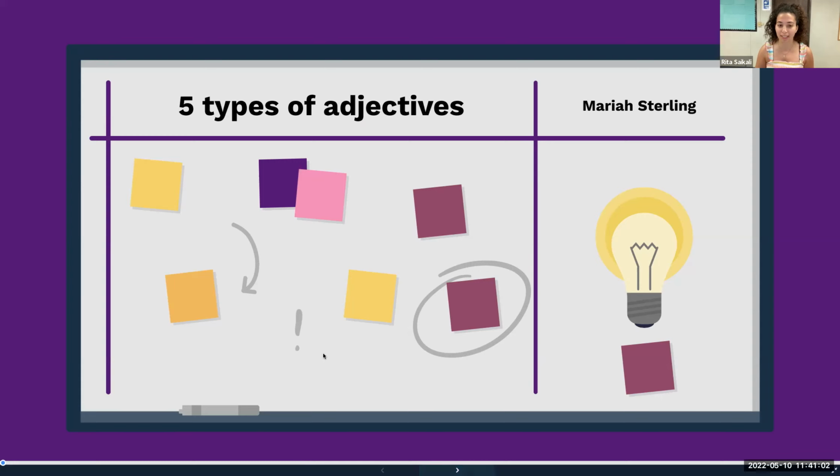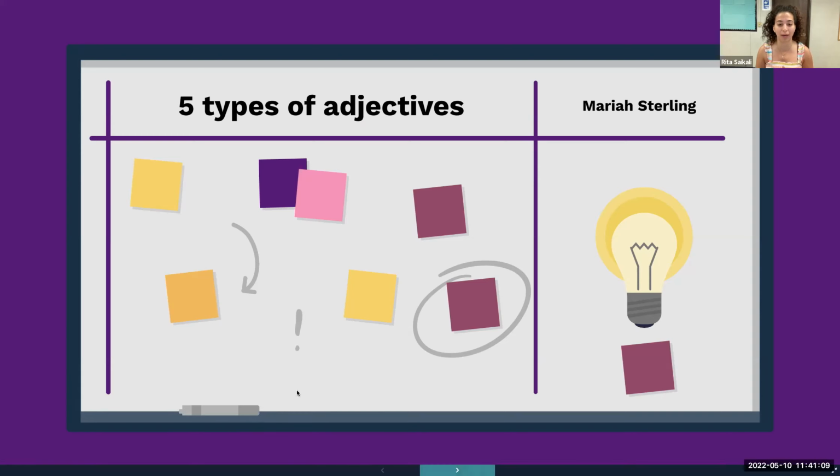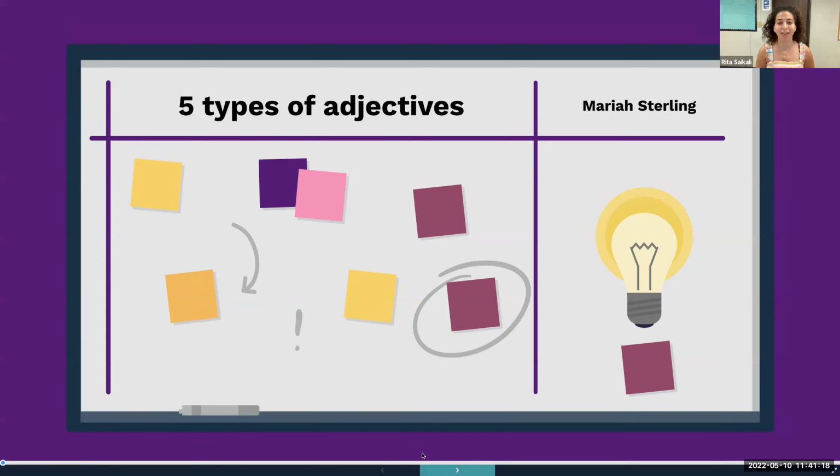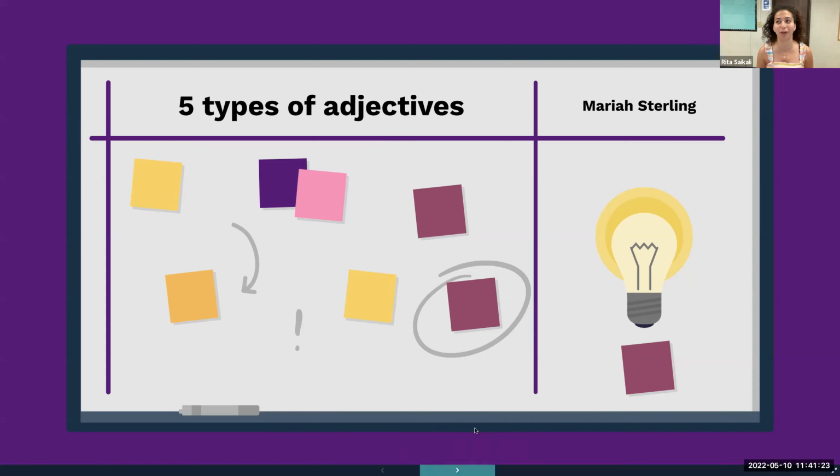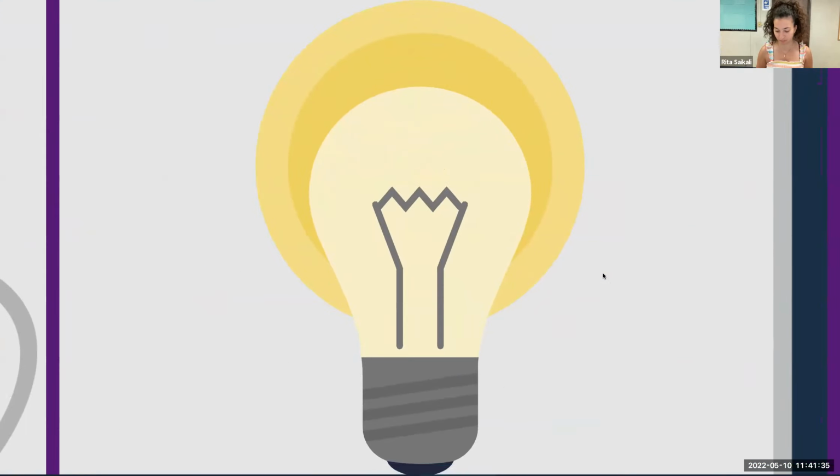So let me see if I can do a live transcript. There we go. Live transcript. We're going to enable it so that you guys can read what I'm saying as well. Just enable. Okay, yay, there we go. All right, so I'm not sure how accurate. Do you guys see it at the bottom? Yeah. Woohoo, okay. So it's very small. Let me see if I can make it a little bit bigger. Can I make it a little bit bigger? Okay, maybe not. All right, moving along. Not what I wanted to do.